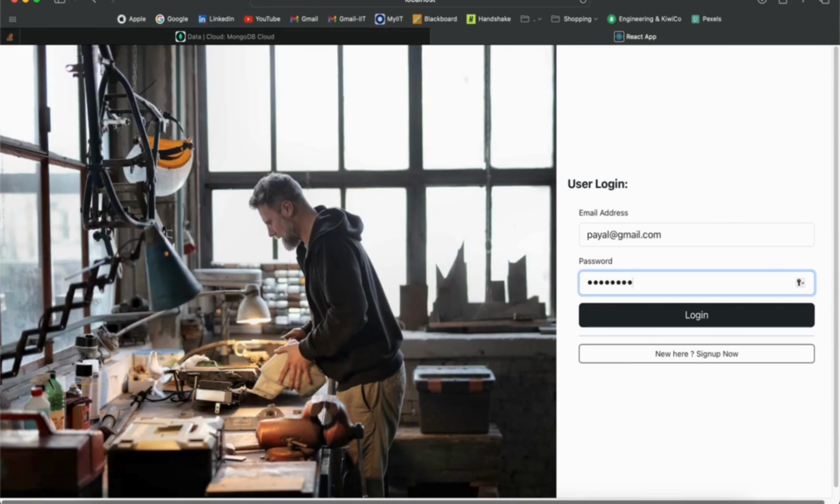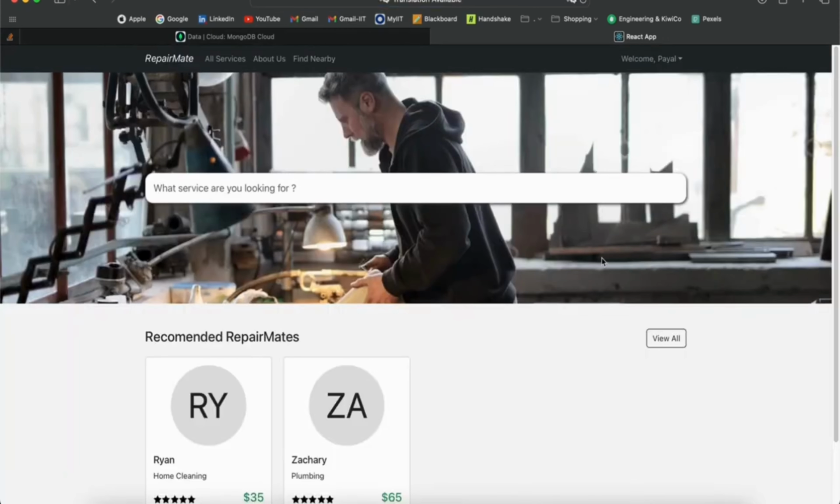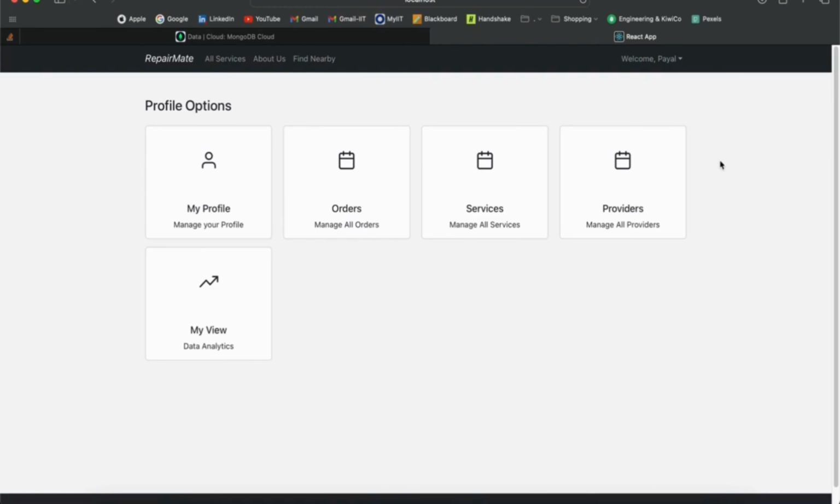Now let's begin with the admin module. I am now logged in as an administrator. This is the admin dashboard of the RepairMate application. Inside the profile section, the admin can view account information and profile details.